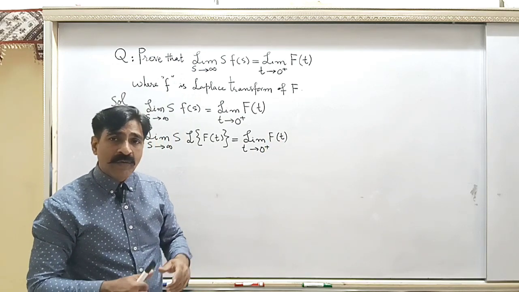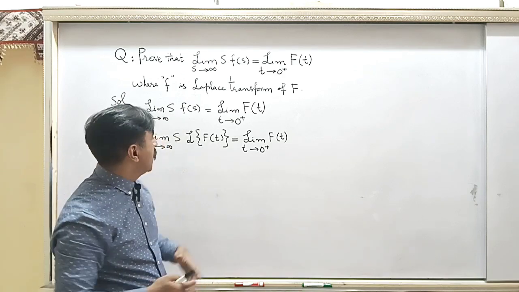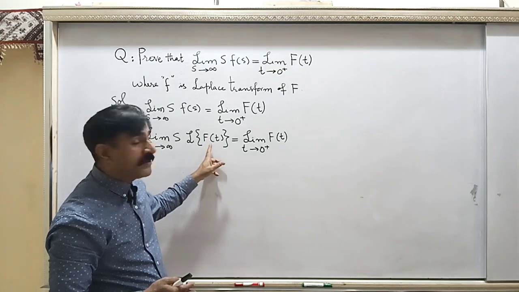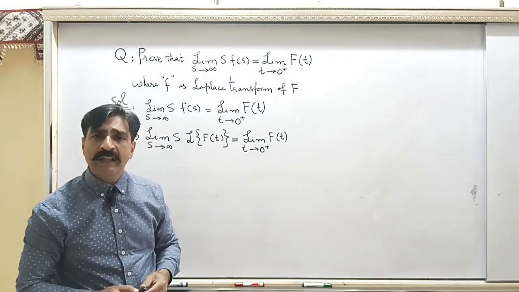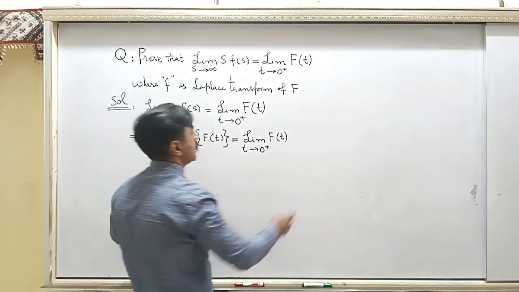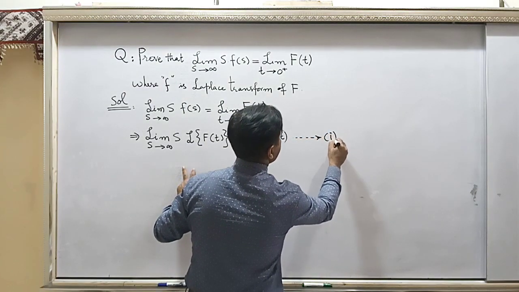When we know this, or have this planning in our mind, then we should plan that F(t) should be expanded in the form of a Maclaurin series. Let's write that series and name this equation for the time being as 1.